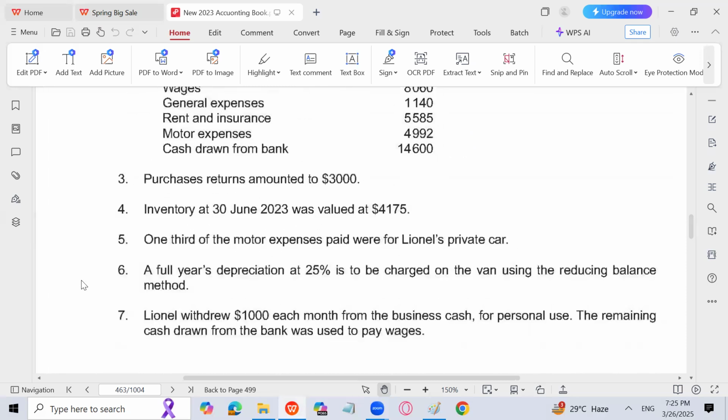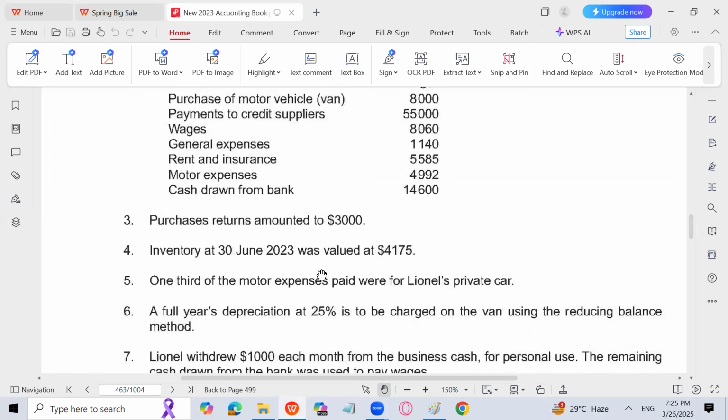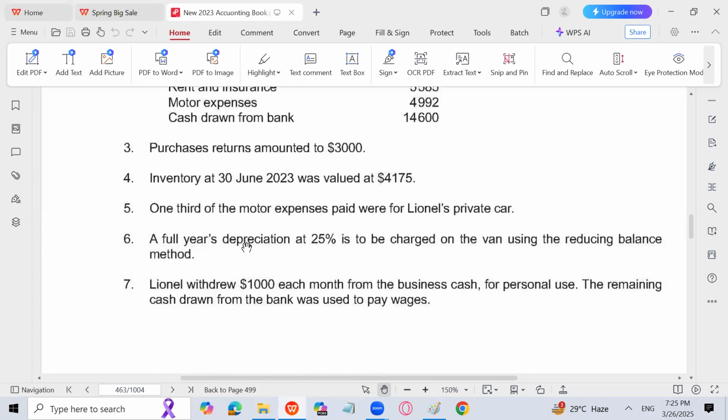Next, purchase returns amounting to 3,000. Closing inventory is given, 4,175. One third of the motor expenses paid were for Lionel's private car. It means that out of motor expenses, one third is going to be drawings. Full year depreciation of 25% is to be charged on the van using the reducing balance method. Lionel withdrew 1,000 each month from the business cash. 1,000 into 12, so 12,000 is going to be the drawings.